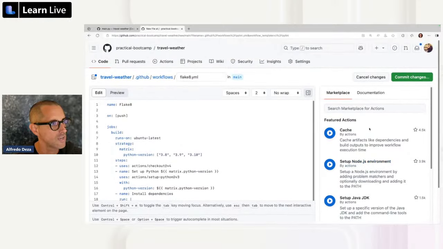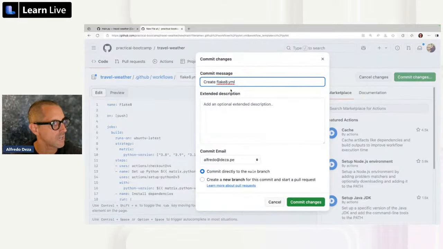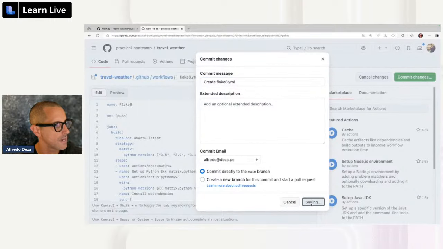And now we're ready to commit those changes and publish them. So I'm going to click on commit, create Flake8, and I'm doing this all on the GitHub platform website. I'm not doing it in my codespace or my code editor, although I could. But again, it simplifies things. So you can see commit directly to the main branch. I'm going to do that.